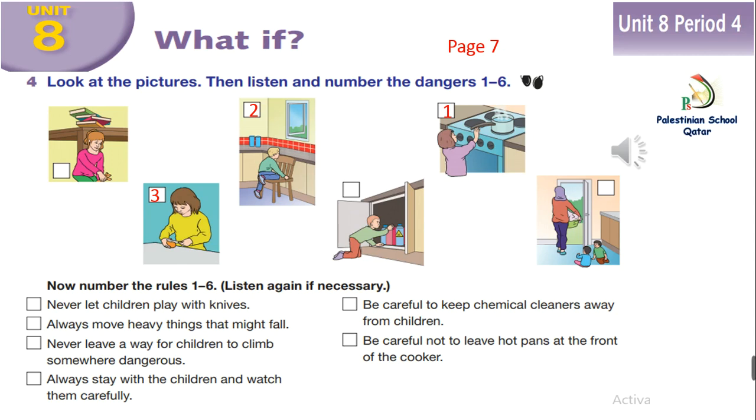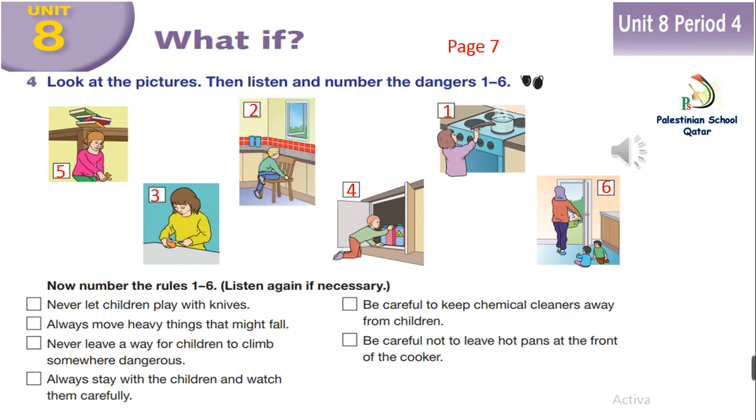Yes, the mother. She's leaving the children. I think that's dangerous. So let's have a rule for that, someone? What about this? Always stay with the children and watch them carefully. Excellent. So those are some of the worst dangers in the kitchen. They're all things to be very careful about.